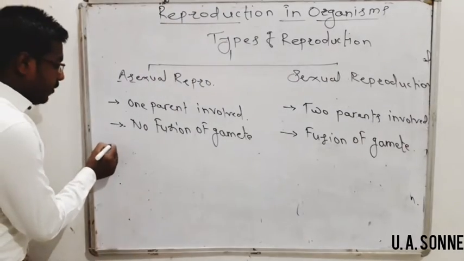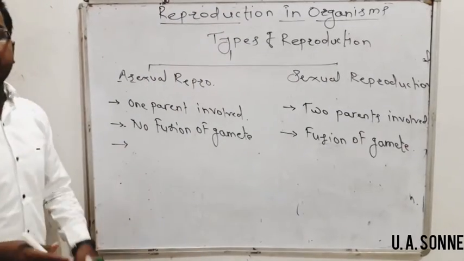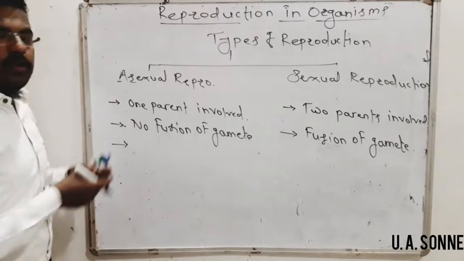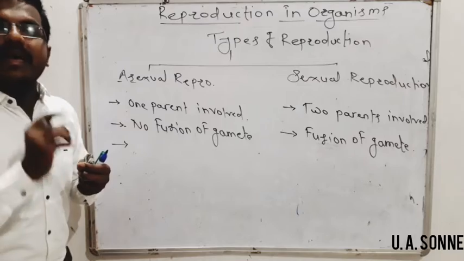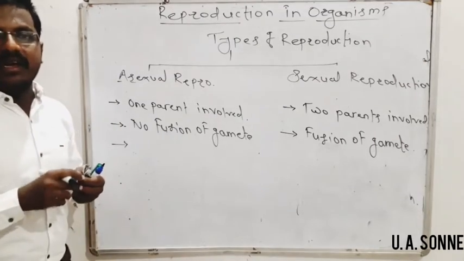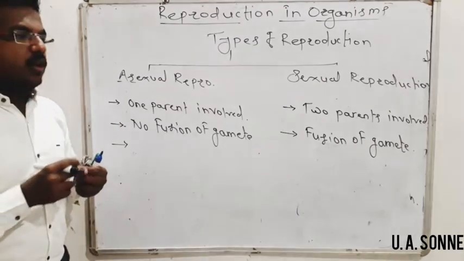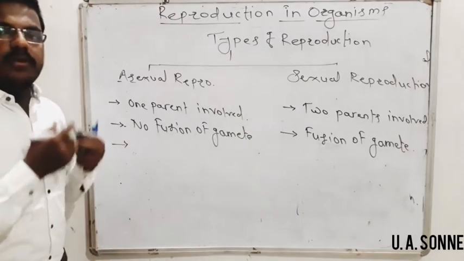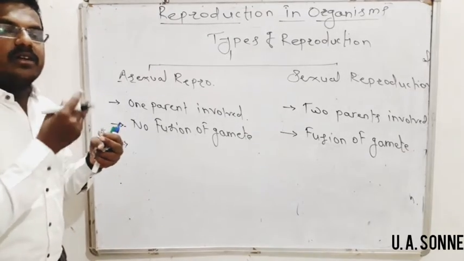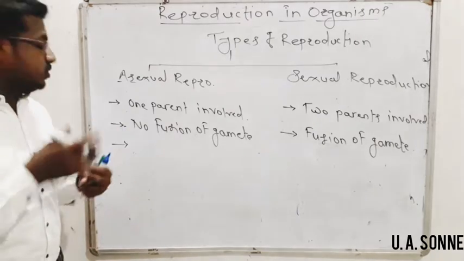In asexual reproduction, reproduction completes only with the mitotic type of cell division. As there is no gamete formation, only the part which is detached from the original organism undergoes mitosis and develops into the new individual.